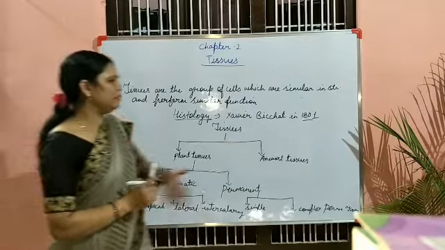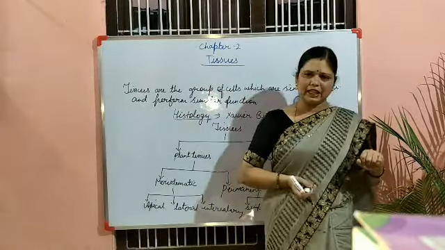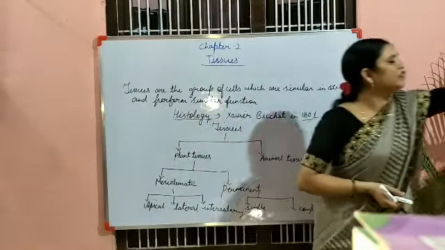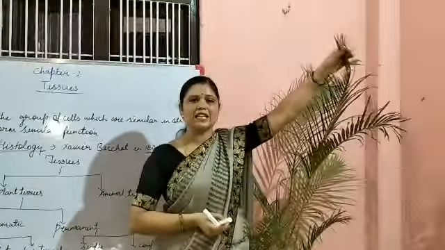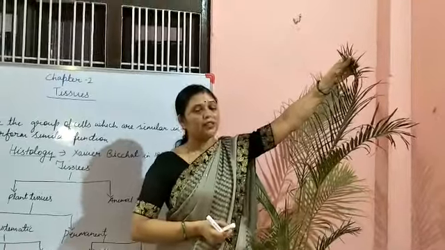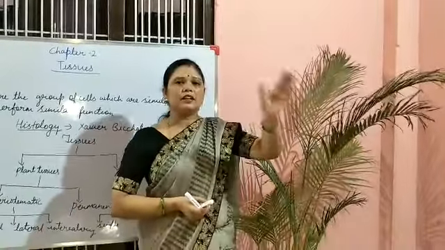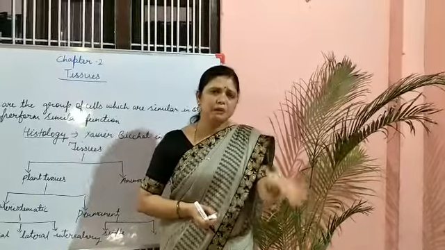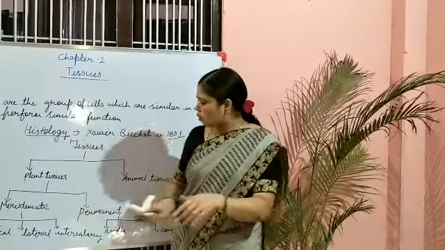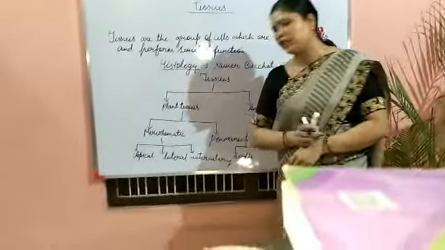Apical means, here by this plant I can explain it, the leaf tip. That means here apical meristematic tissue is present. The tissue which is present on the apex or the upper part, the tip part, is known as apical meristematic tissue.